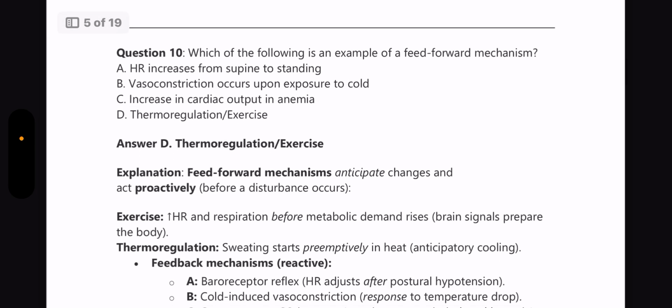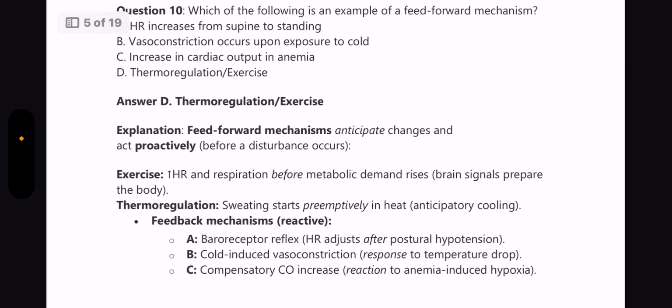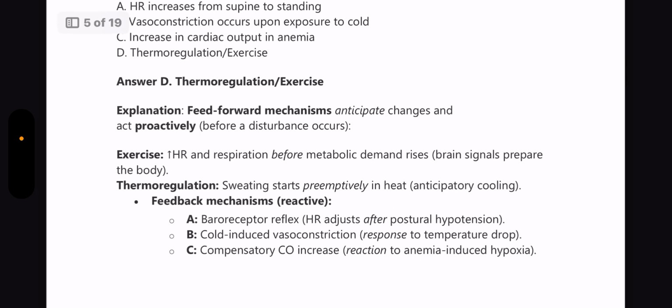Next question, which of the following is an example of a feed-forward mechanism? Answer is thermoregulation or exercise. It is also seen in baroreceptor reflex, cold-induced vasoconstriction, and compensatory CO release.